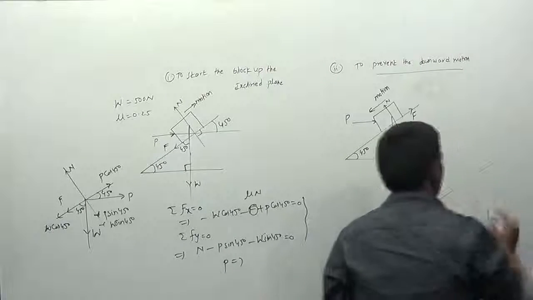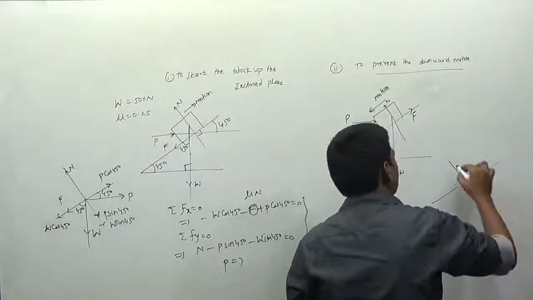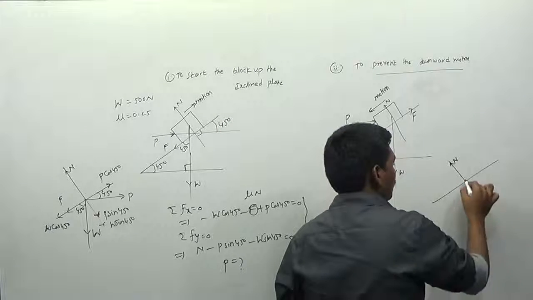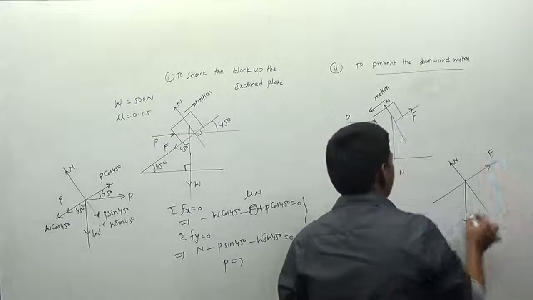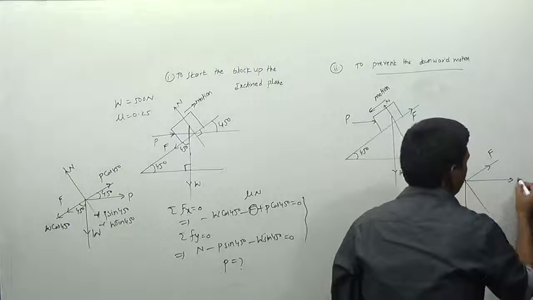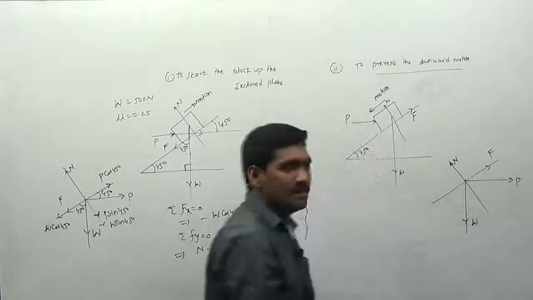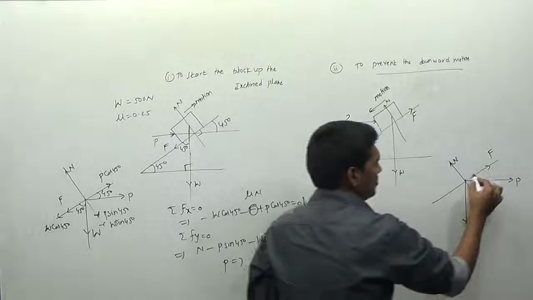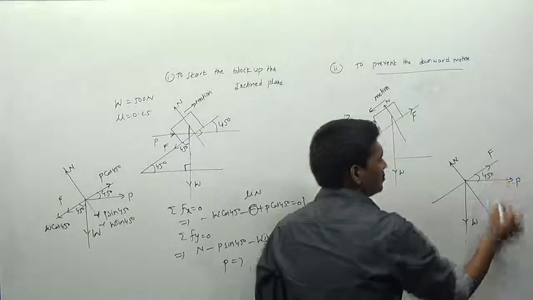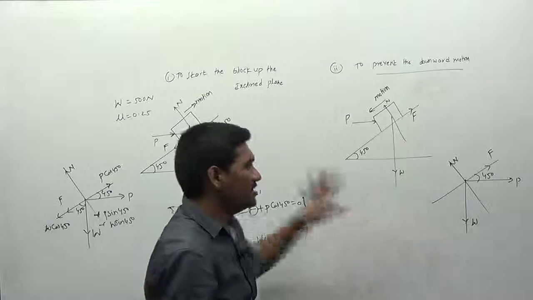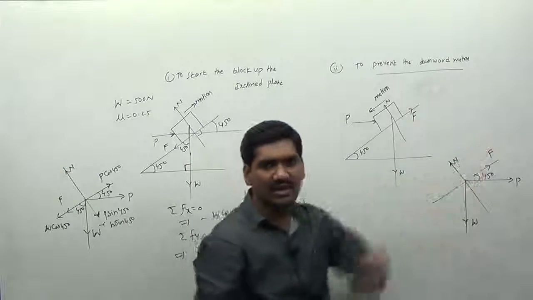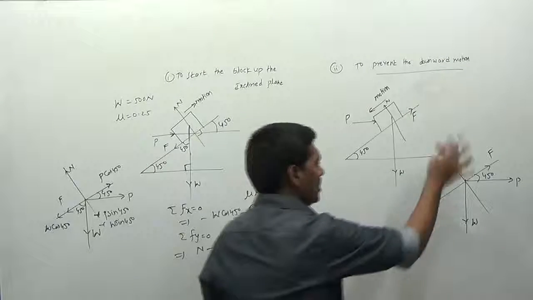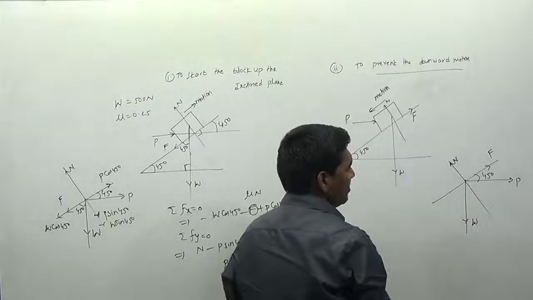I am writing the equilibrium diagram here. So normal reaction always acts in the vertical upward direction. So weight of the body, friction force in this direction. So what about P? P is acting in this direction here, right? So what is the angle made by P? It's nothing but 45 degrees. So the main difference between these two cases is that F is acting down the plane in one, and F is acting up the inclined plane here. Okay. So what about N? Everything is okay. P, F, N and W.